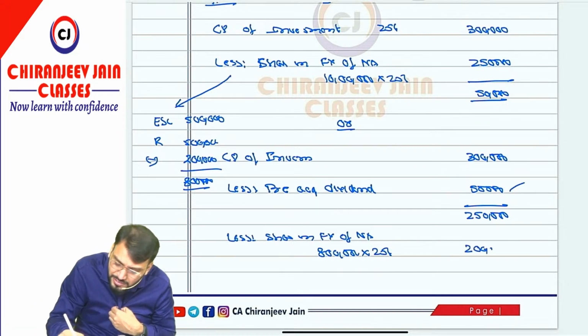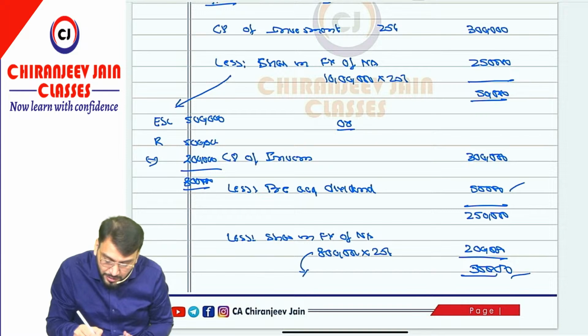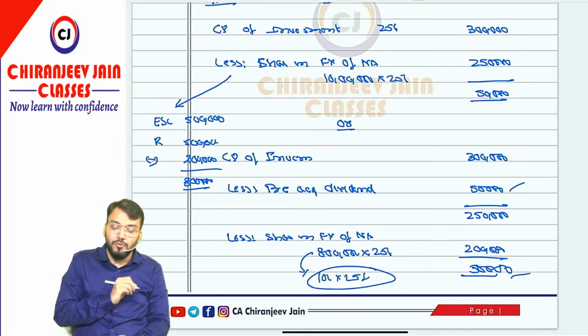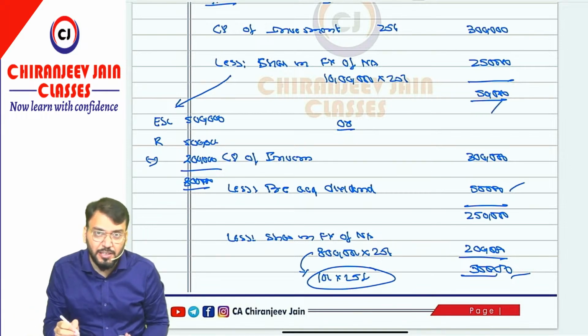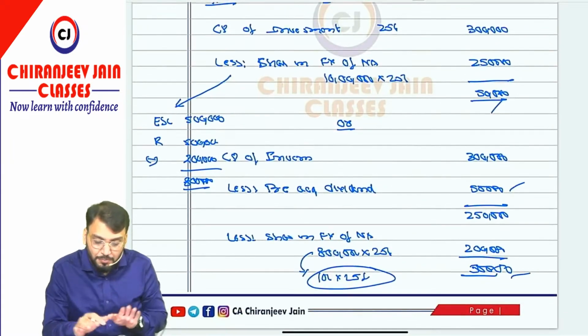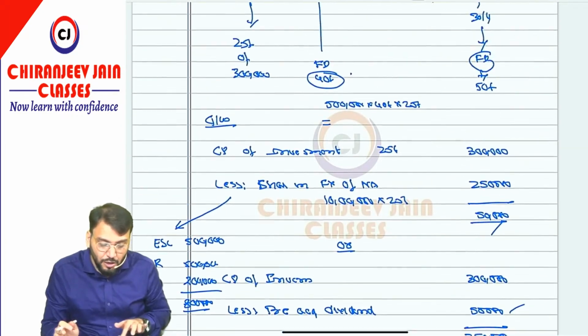So the answer is coming same. You can see my answer by both approaches is coming same, so this is the correct one. But what they have done in the solution, they have taken 10 lakh ka 25%, which is not correct from my point of view. Understood? So the answer should be 50,000, not nil. But if you want to follow the ICAI solution, you can follow your choice. But I hope you understood what mistake the institute has made. Got this point?